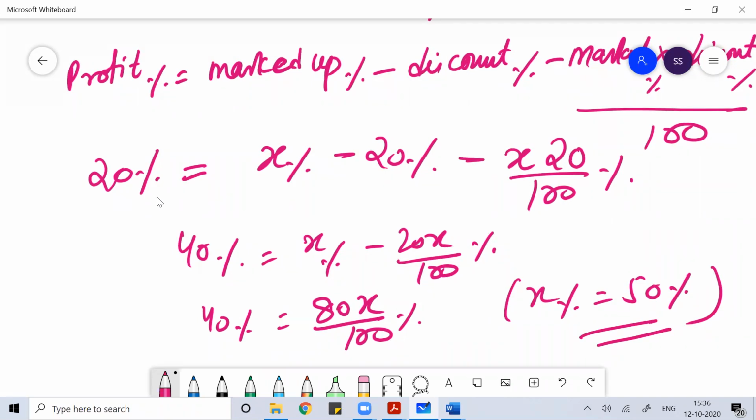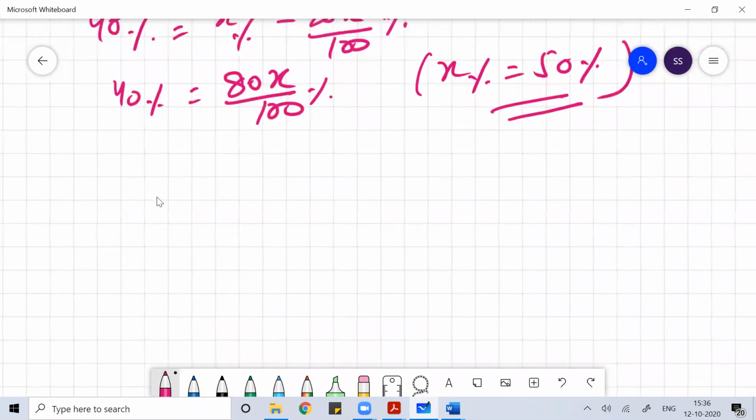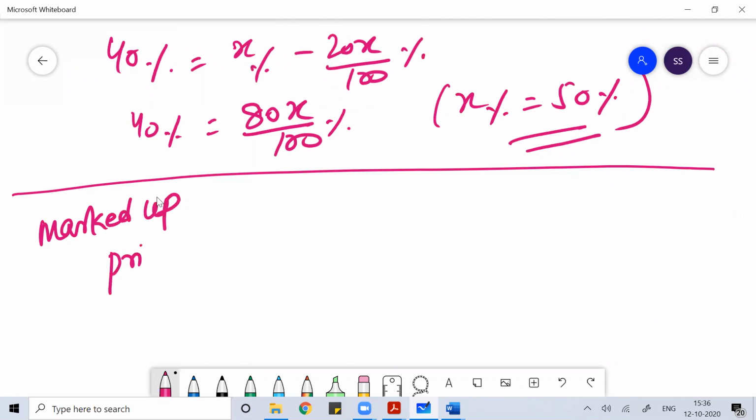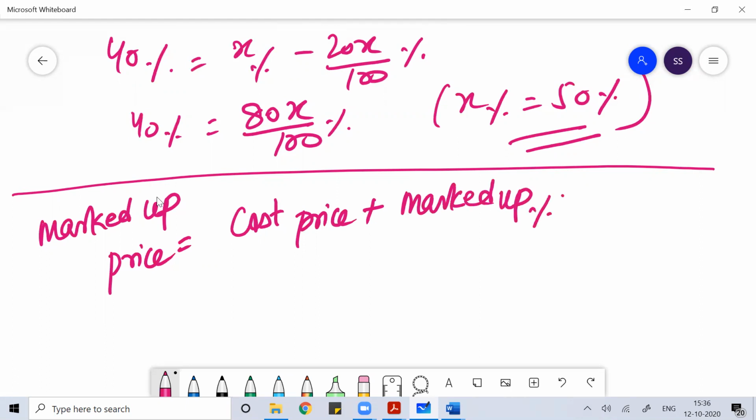Once you get that, you know the formula: marked up price is equal to cost price plus marked up percentage into cost price.